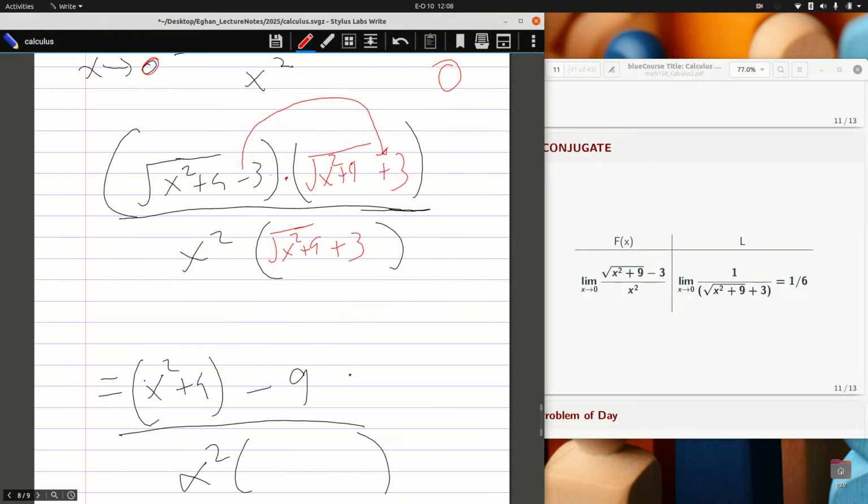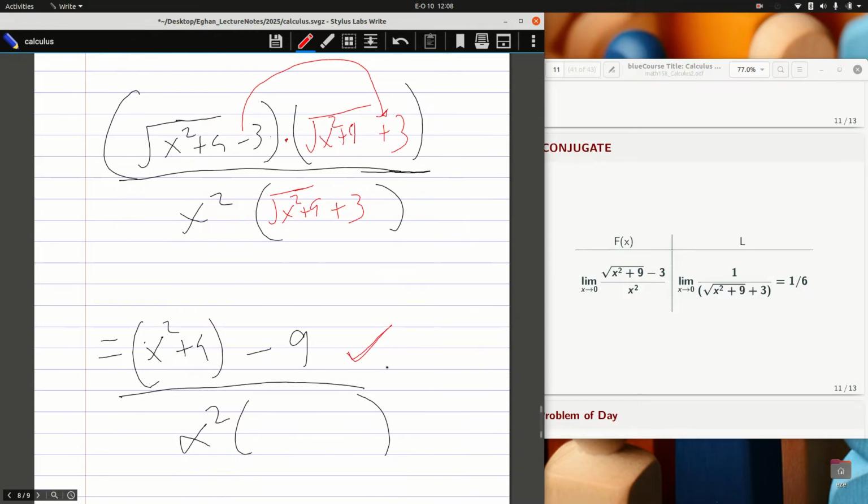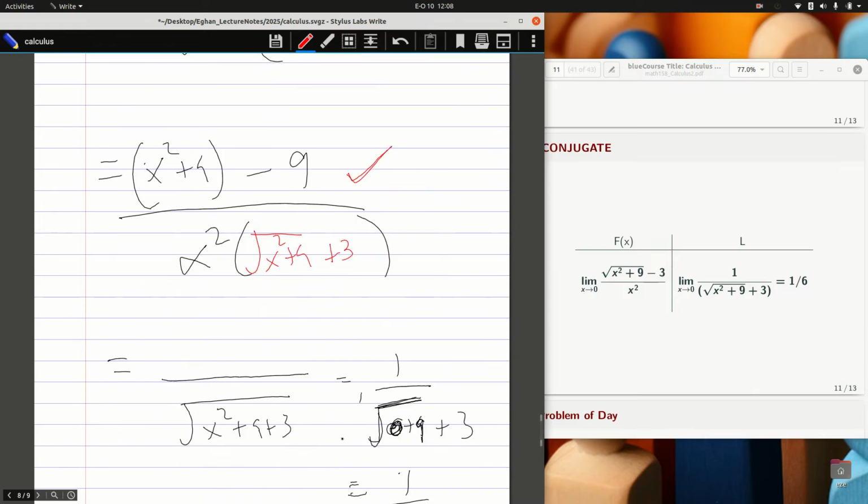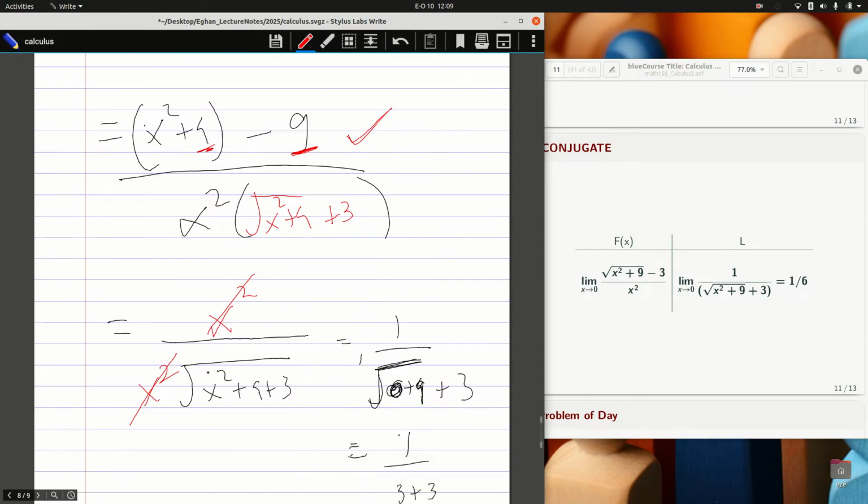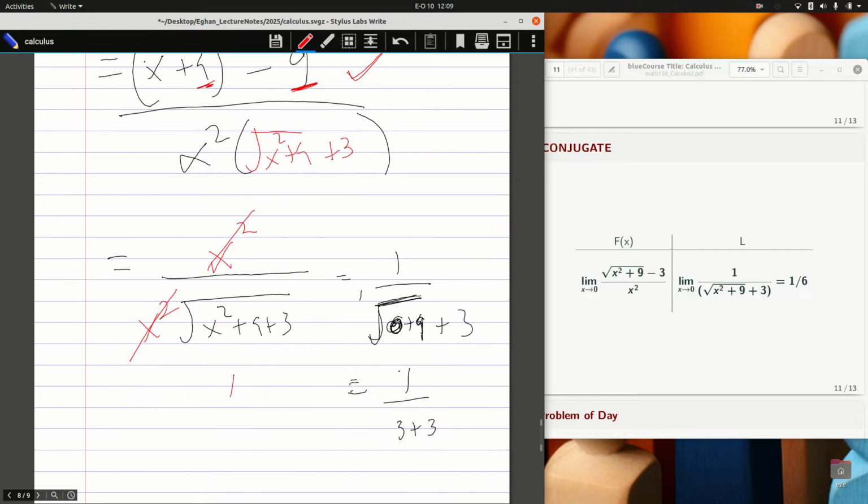And so when I do the expansion multiplication, these are now two polynomials you must multiply. I'll end up getting this one. Please take your time and go through the multiplication. You must get what I have here. And this is x squared plus 9 plus 3, not minus 3 plus 3. And so let's continue. Because I have positive 9 here, negative 9 here, they go to 0. I end up getting just x squared. And then I have x squared here as a denominator. What happens here? Realize that I can cancel these guys out. And I'll end up getting 1 over the square root of x squared plus 9 plus 3.